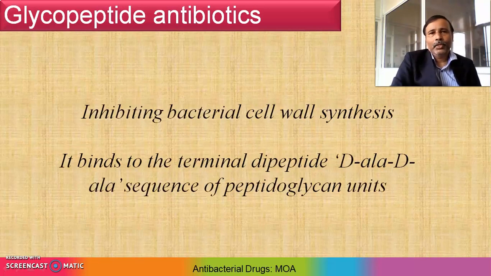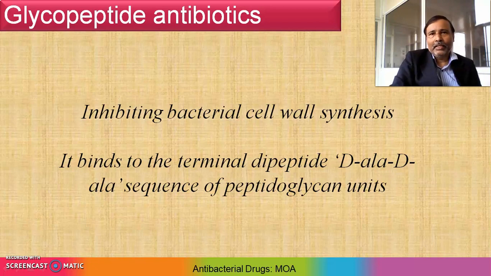Now let's check out the mechanism of action related to glycopeptide antibiotics. It involves inhibition of bacterial cell wall synthesis. It binds to the terminal dipeptide D-Ala sequence of peptidoglycan, which prevents its release from the bactoprenol lipid carrier, so that assembly of the units at the cell membrane and their cross-linking to form the cell wall will be avoided.